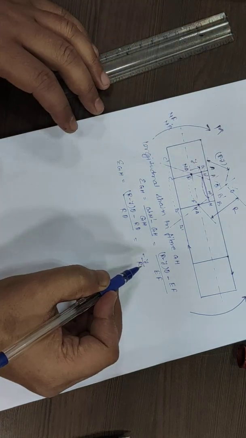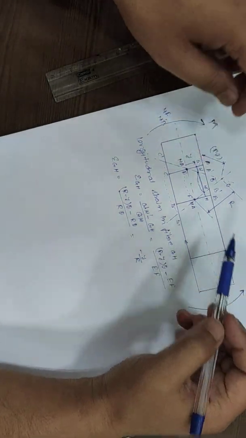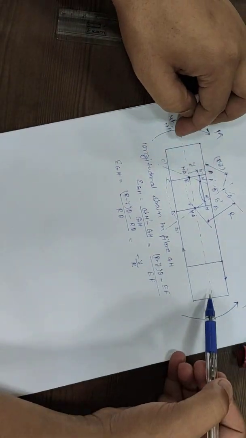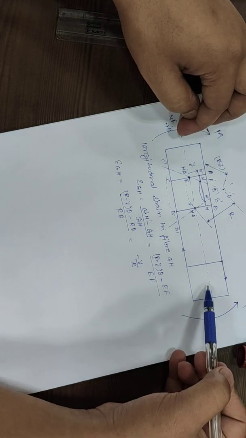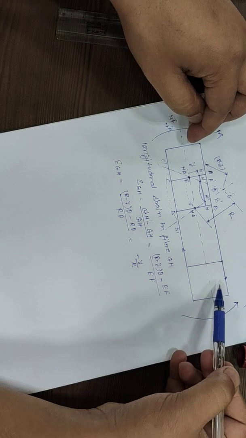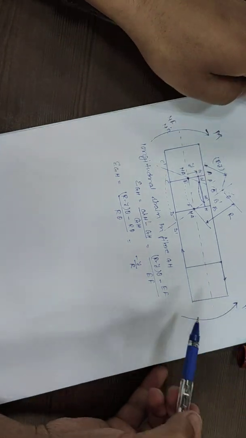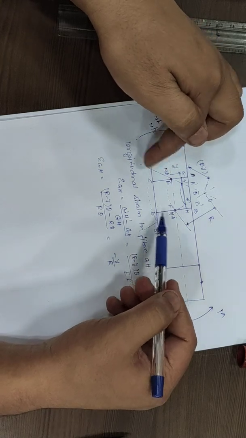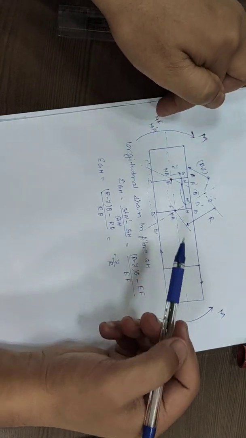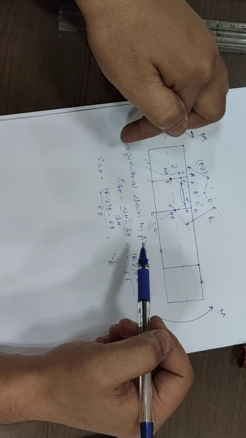Why is this minus y coming? Minus y is coming because the layer above the neutral layer will be in compression because of the bending moment, and the layers below the neutral layer will be in tension.